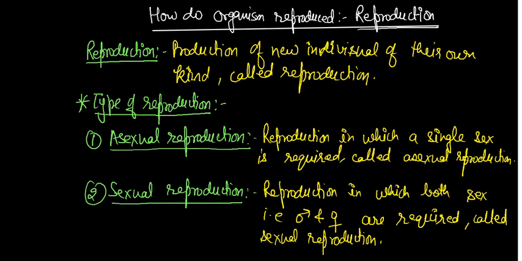Before starting plant reproduction and animal reproduction, I will give some terms. These terms are important, but only two or three terms are there. The first term is unisexual. Unisexual is also called dioecious.